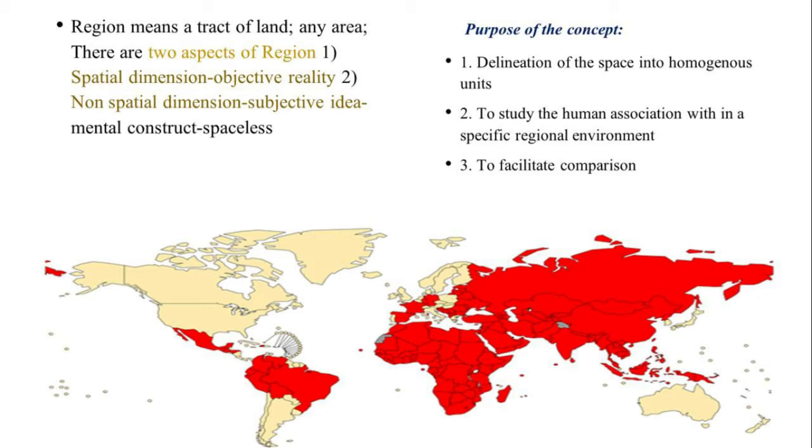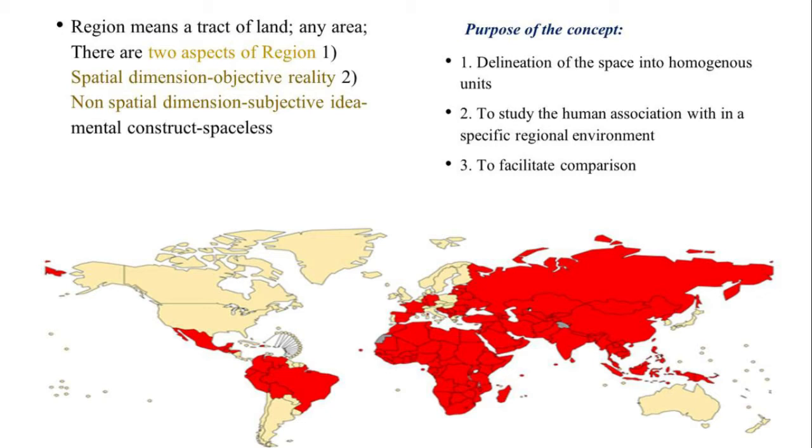If I say that I want to go from Aizawl city to maybe Champhai, then what will happen? In my mind itself, I will fix something. I will have an idea.